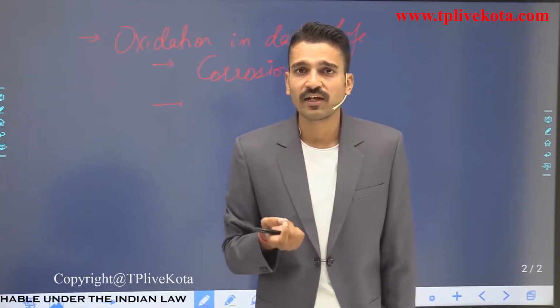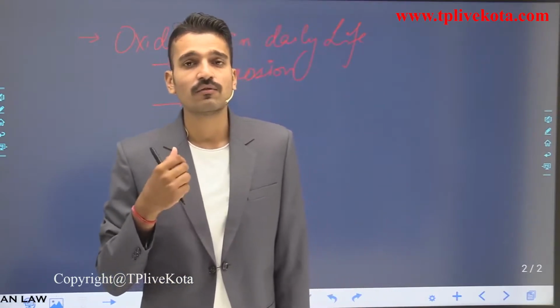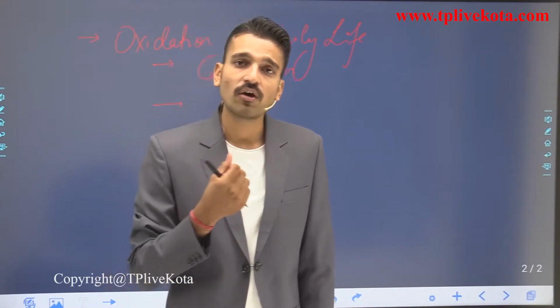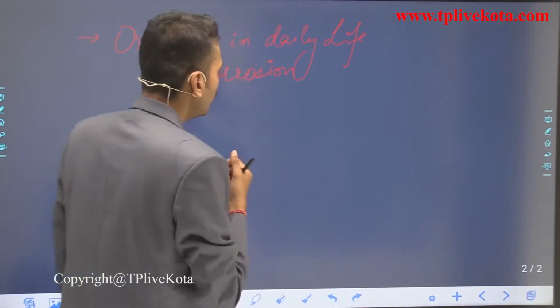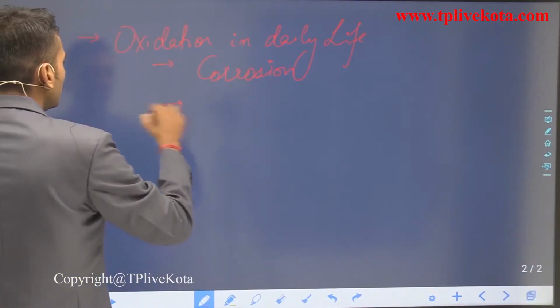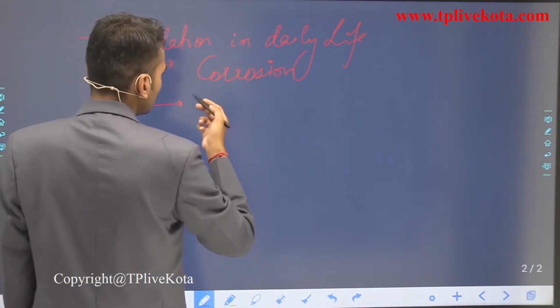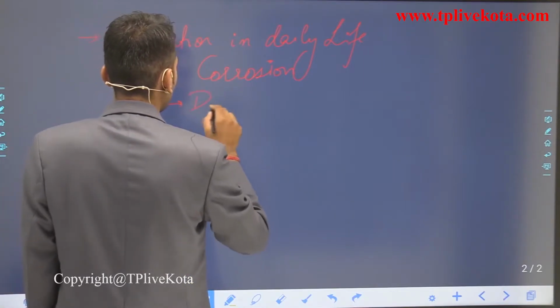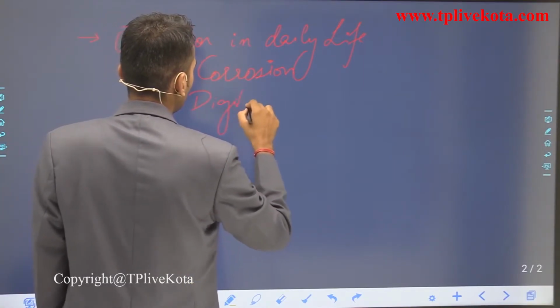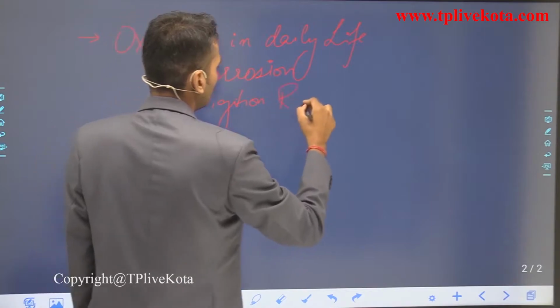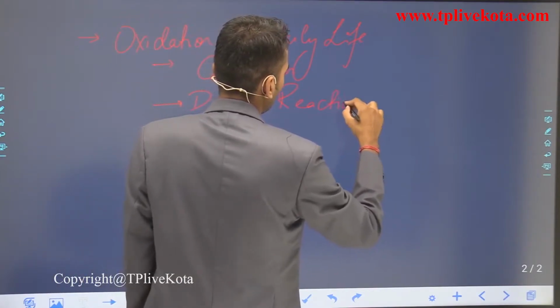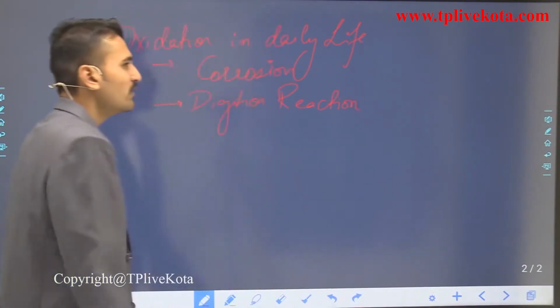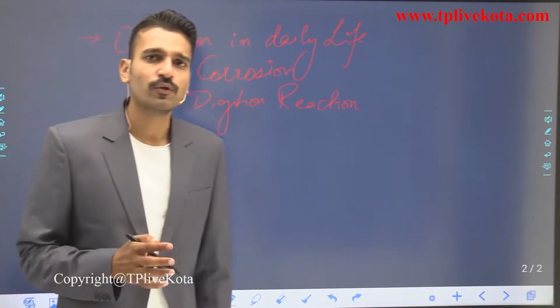It is digested in our body, and in this digestion the oxidation reaction takes place. So we are also going to see the digestion reactions here. These are some of the topics that we are going to study.